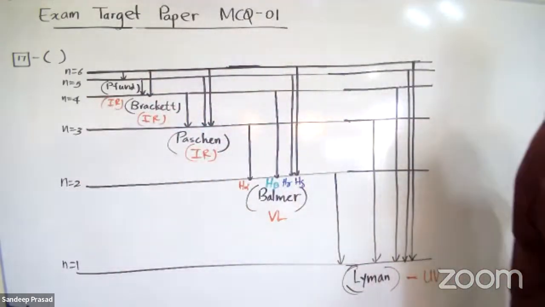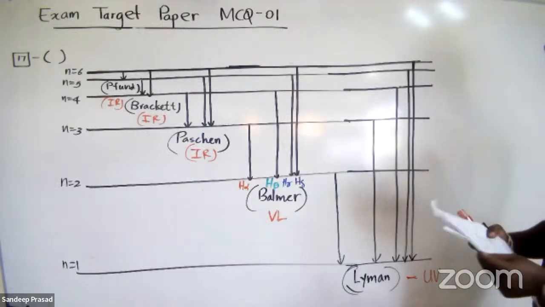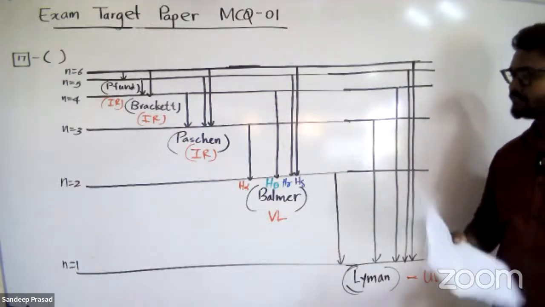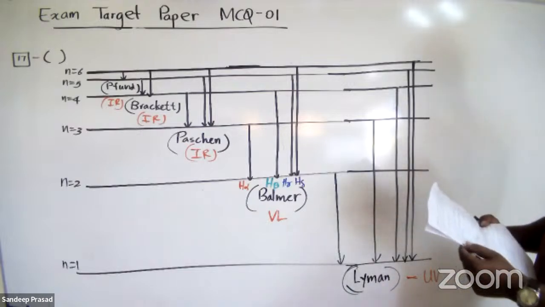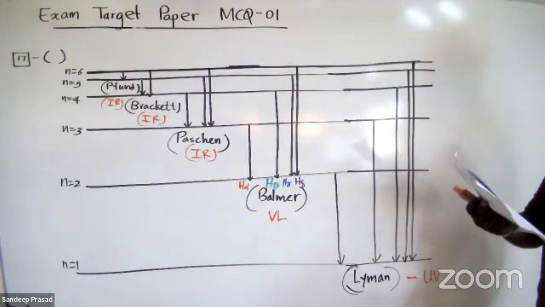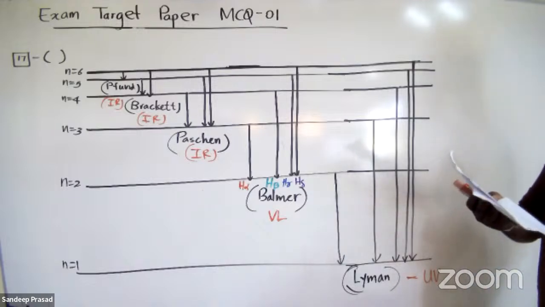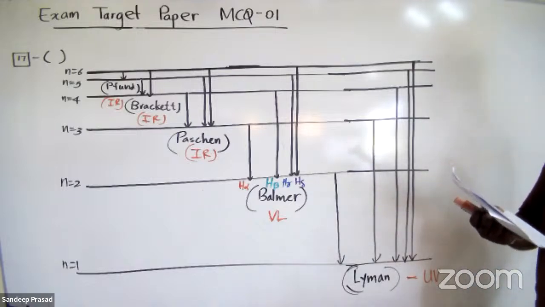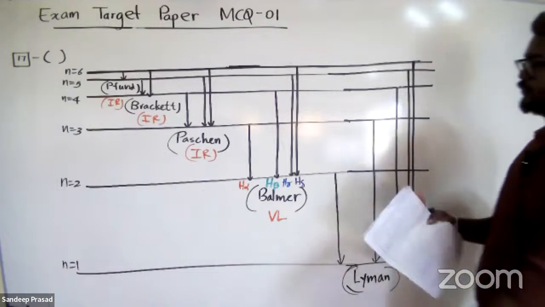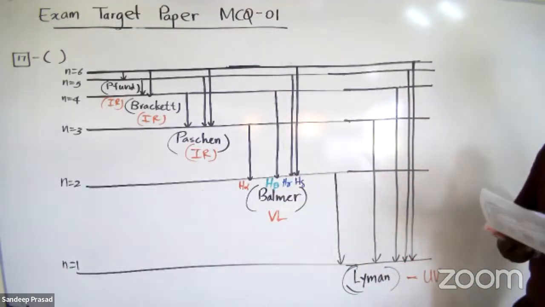Now the question is, which of the following electron transitions belongs to the visible region of the line spectrum of atomic hydrogen? The first one is n equal 5 to 3, which is Paschen. N equal 1 to 2 is absorption, not emission spectrum; that is Lyman. N equal 2 to 1 belongs to the Lyman series. 4 to 2 means the green color one, H beta, which belongs to the visible light region.